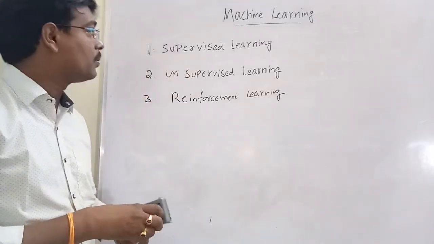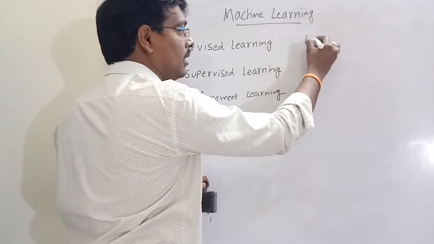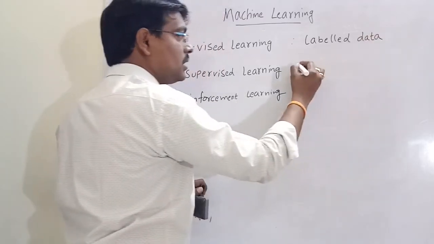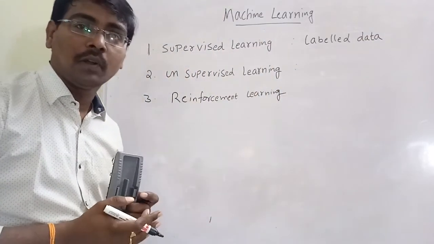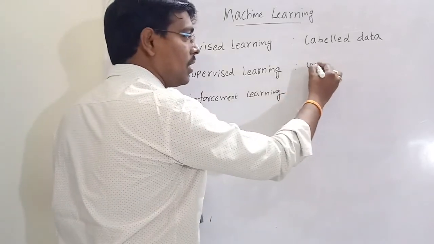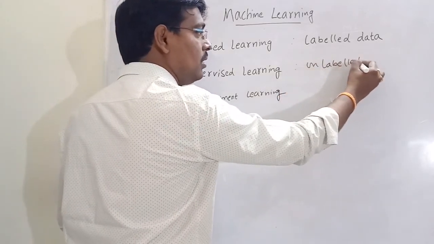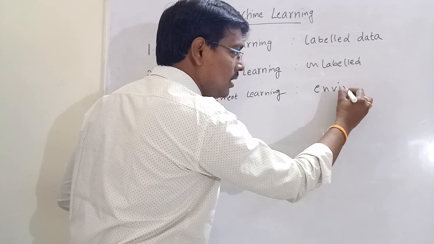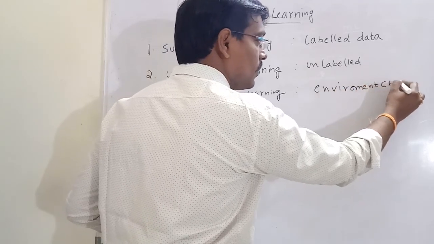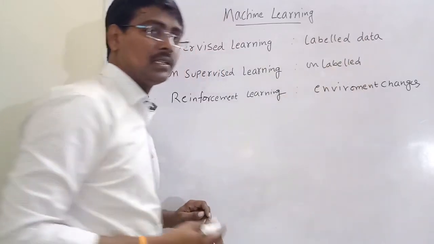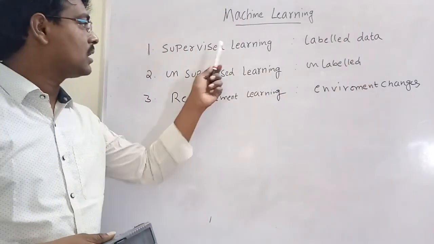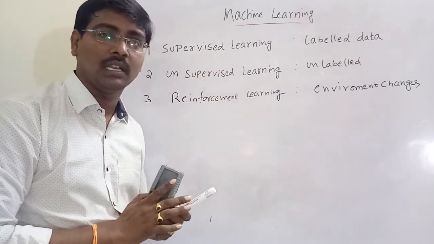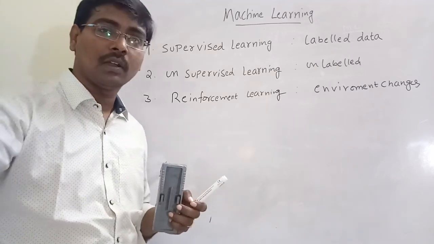In supervised learning, we provide input as labeled data. In unsupervised learning, the input we provide is unlabeled data. In reinforcement learning, the algorithms mainly depend on environment changes. So these are the three types of algorithms. Now we will discuss each and every type of algorithm clearly.